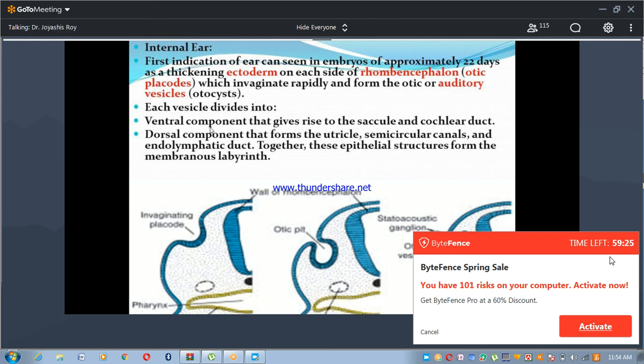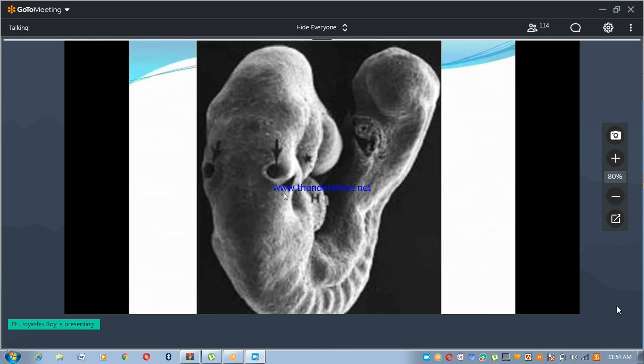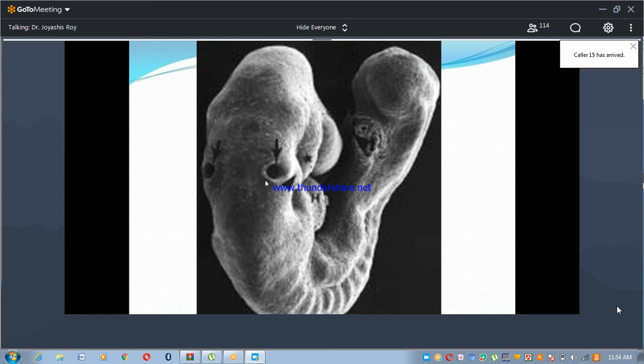The otic vesicle develops into a ventral component that gives rise to the saccule and cochlear duct, and a dorsal component that forms the utricle, semicircular canals, and endolymphatic duct. Together, these epithelial structures form the membranous labyrinth.